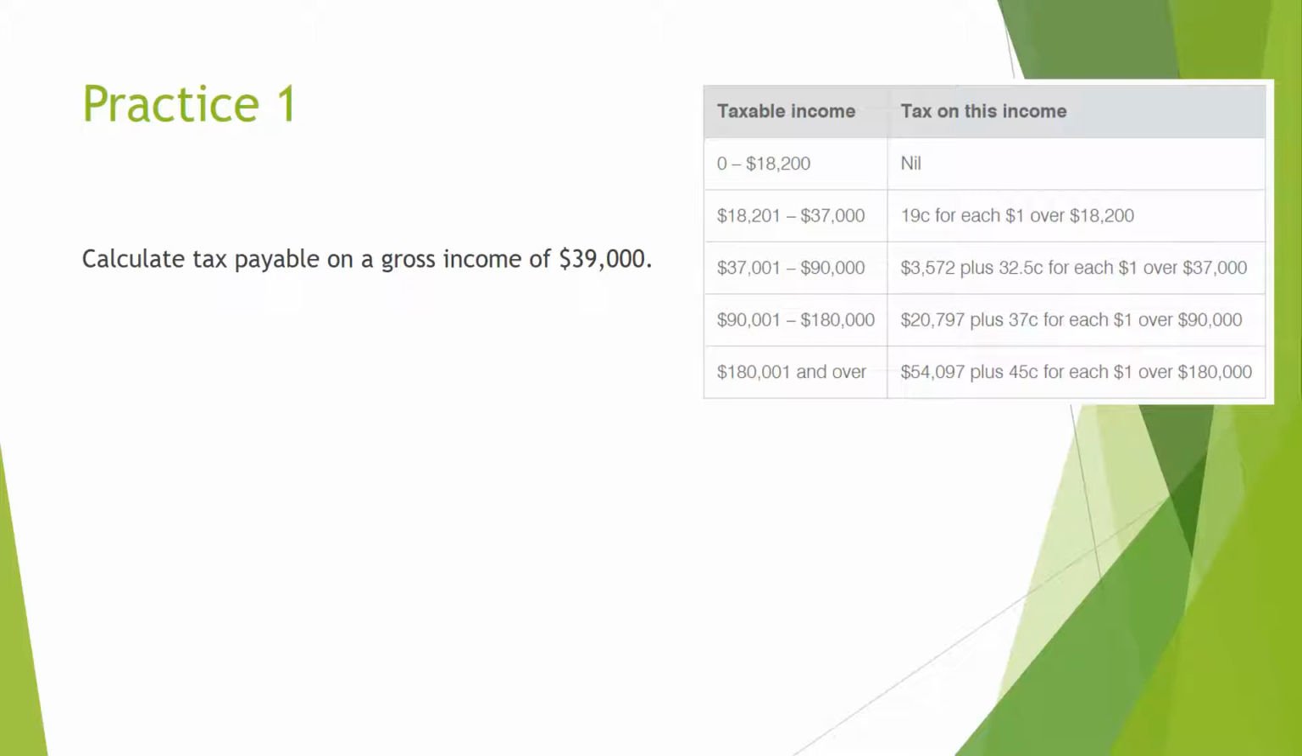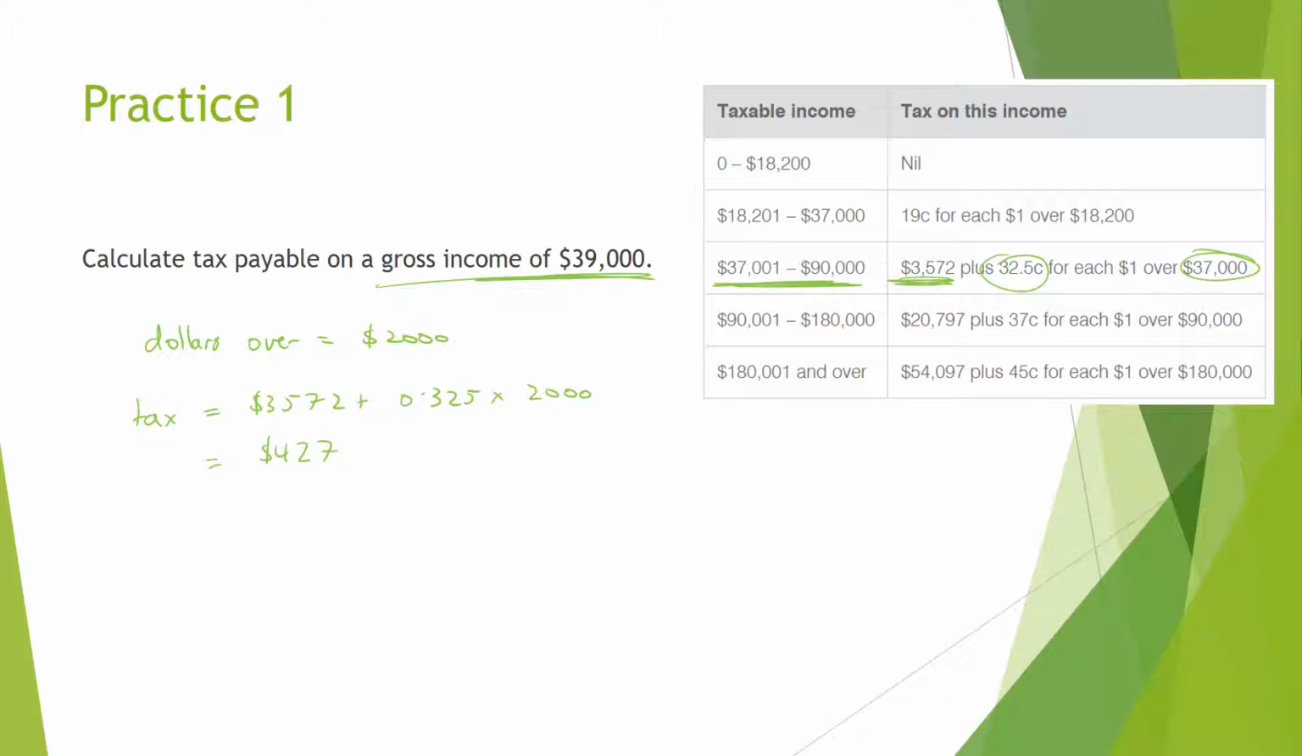All right, have a go at this question. Okay, so the gross income is 39, so it's going to be in here. That means we're going to have to subtract 37 from 39, which is going to give us dollars over equals 2,000. So there's $2,000 over. For each of those, we're paying this, and we're going to add that on. So tax equals 3,572 plus 0.325 times 2,000. And that's going to come to a total of 4,276.